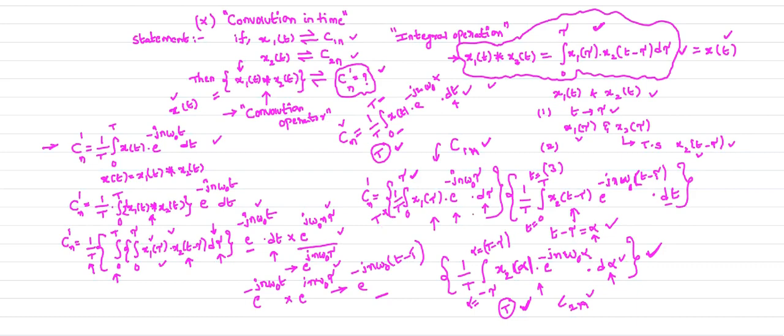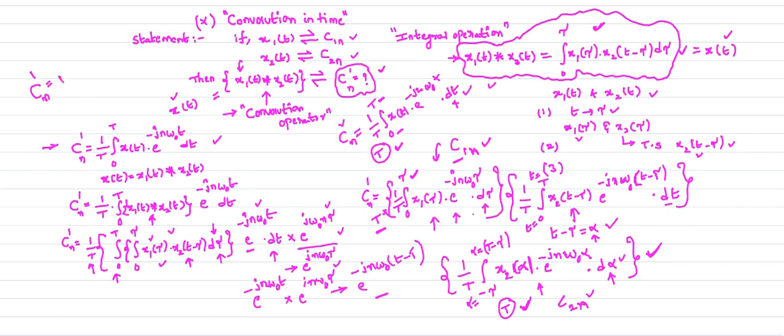So to bring this factor into the standard form, we need to multiply and divide by the same factor. Here we have T as the factor. Therefore it is converted into the standard form and it is equal to C1n. Now what is the complex exponential Fourier series coefficient, Cn dash, for the convolution of x1 of t and x2 of t?